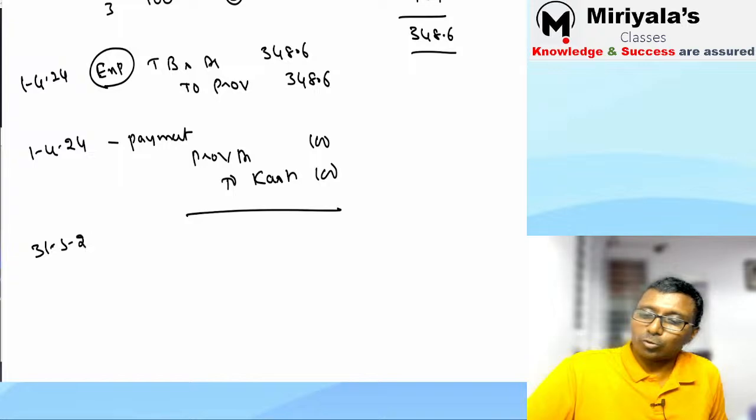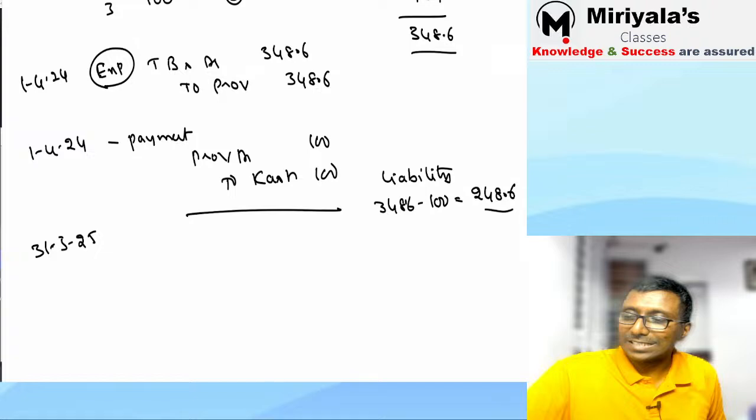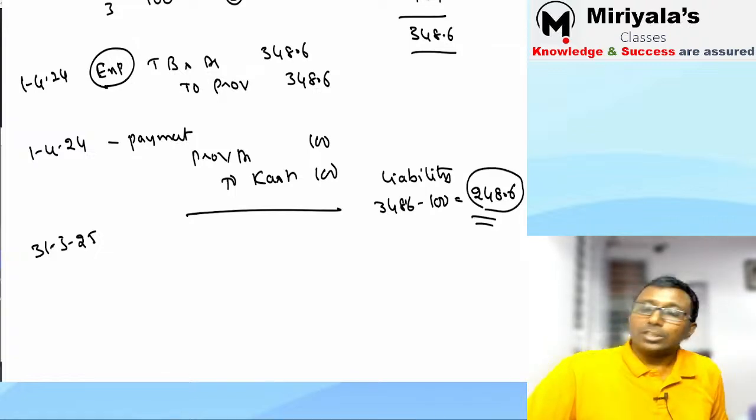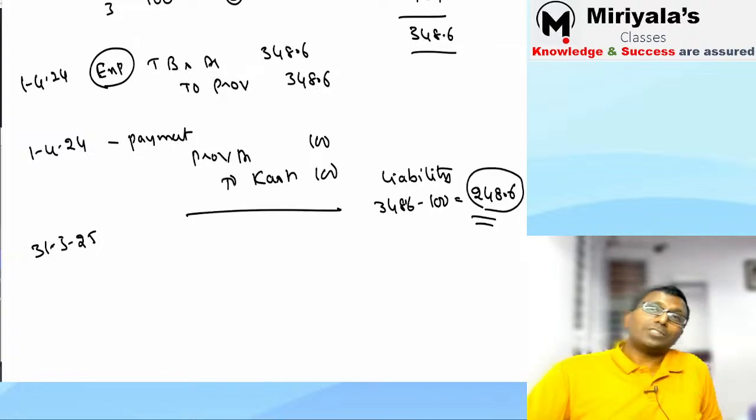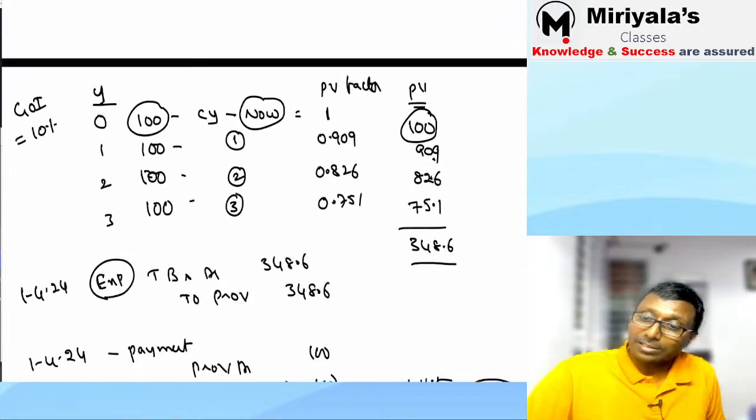Sir, now 1 year is over. 31st March 2025 has come. Now try to understand, my dear. What is the liability? What is the provision which is left over here? Out of 348.6 minus 100 rupees you made a payment, so 248.6 is there. Agree? Exactly. Out of this 248.6, what you should do is add the interest element.